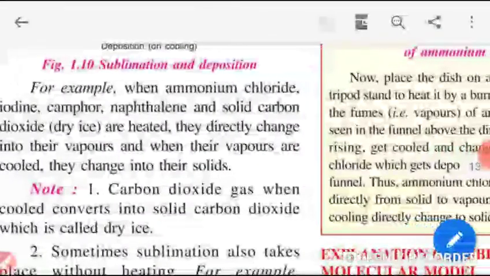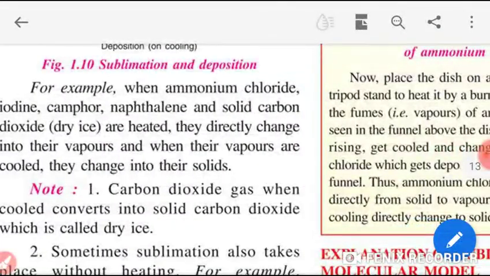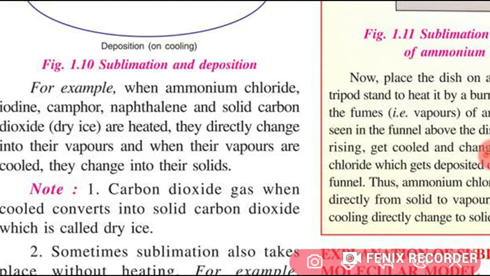Now, examples: ammonium chloride, iodine, camphor, naphthalene and solid carbon dioxide. Students, listen: solid carbon dioxide is also known as dry ice. Remember it. When these are heated, they do not change into liquid; they directly change into vapor.